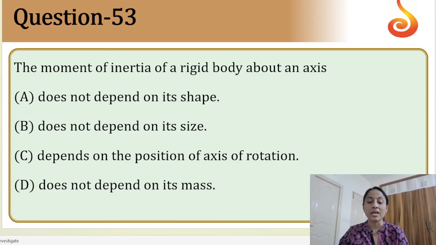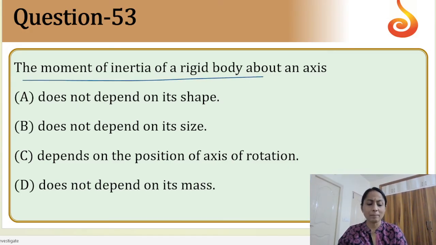Next, question number 53: the moment of inertia of a rigid body about an axis. This is a complete theory bit. The moment of inertia of a rigid body about an axis does not depend on shape or size. It depends on the position of the axis of rotation. Yes, option C will be the correct answer.